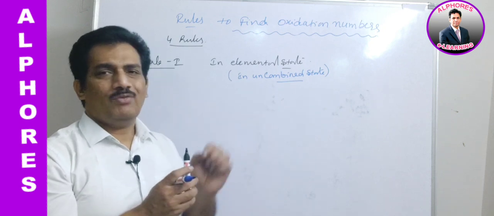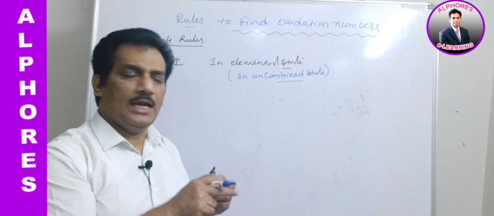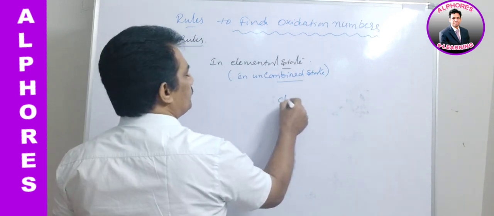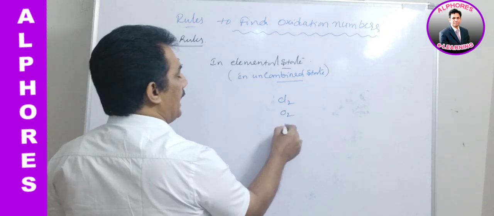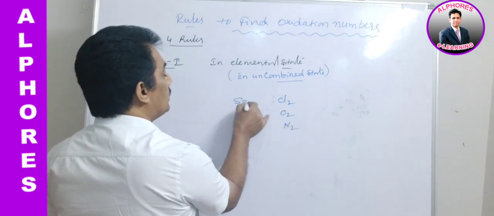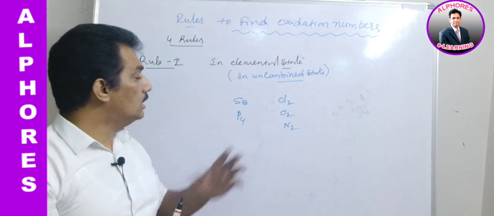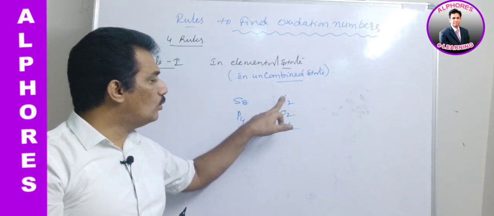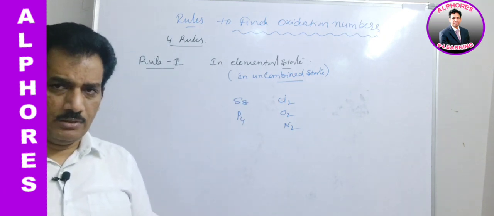If the element, say for example chlorine, can be with another chlorine atom like this, Cl2, or O2 or N2 or S8 or P4, all these are elemental states, because even though they have 2 or more atoms, all those atoms are from the same element, is it not?